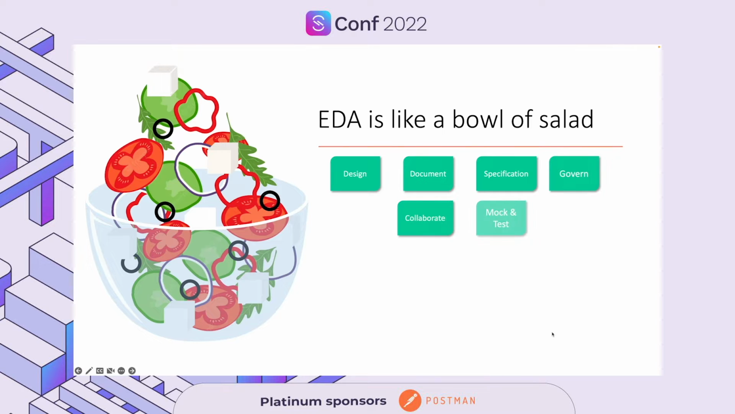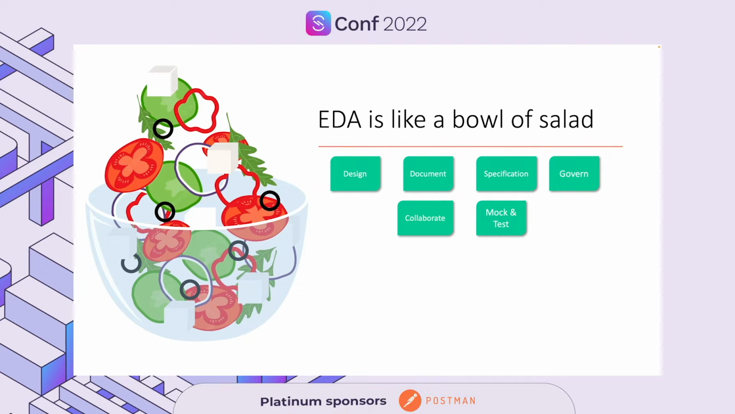When you tackle an event-driven architecture, there are things like designing your event-driven architecture. There's documentation and specification. You want to govern your EDA and collaborate between different team members. You want to mock and test your different applications and events. So this is the design time aspect of an event-driven architecture.